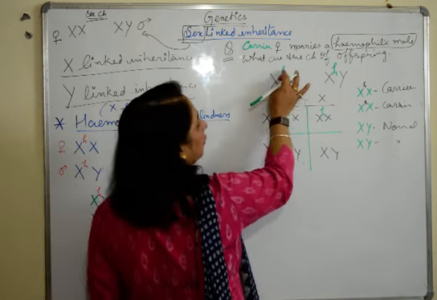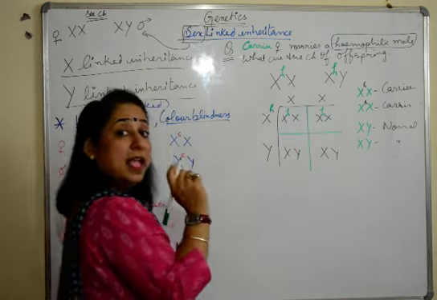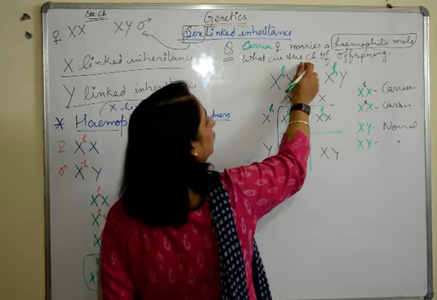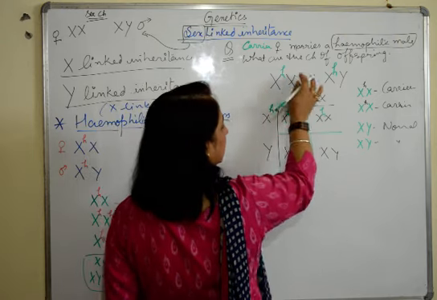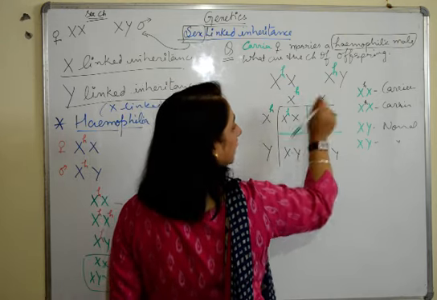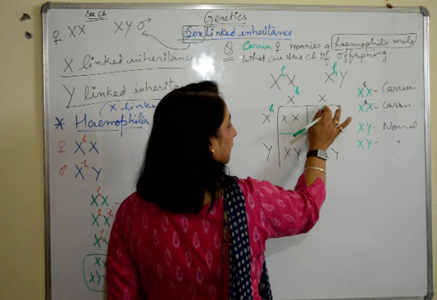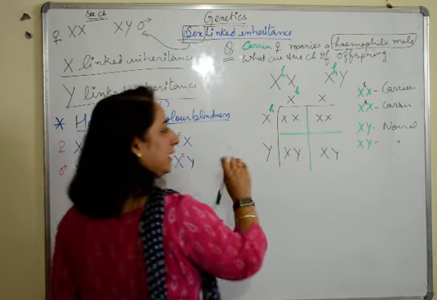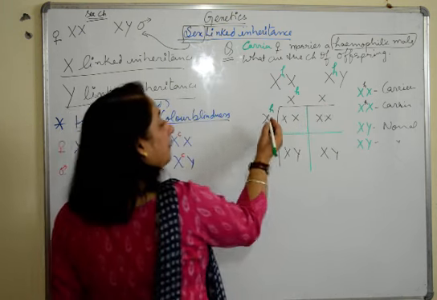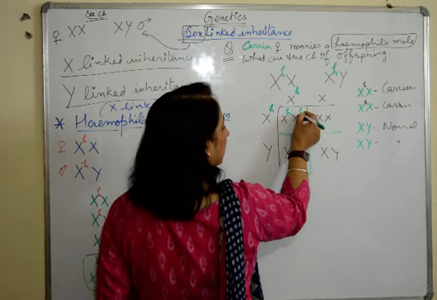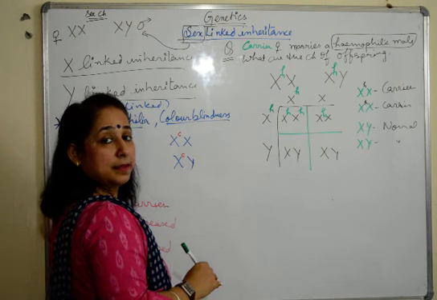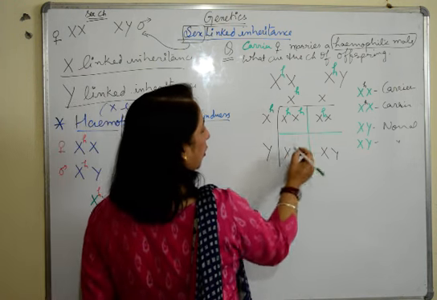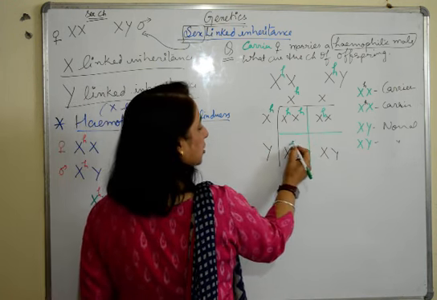So since she is a carrier, we will write this factor on one X. If disease was written, we would have written it on both the X chromosomes. So now again change it. This is one carrier. We need one carrier here, one carrier and diseased. We cross them. What do we get? We get this result. Fine. And here also this Y is crossing with this H, so we'll get this.